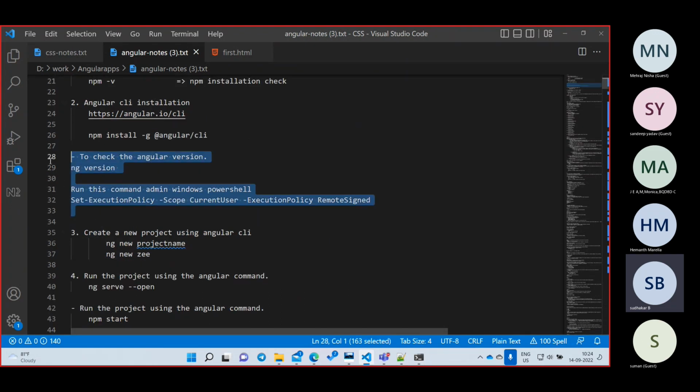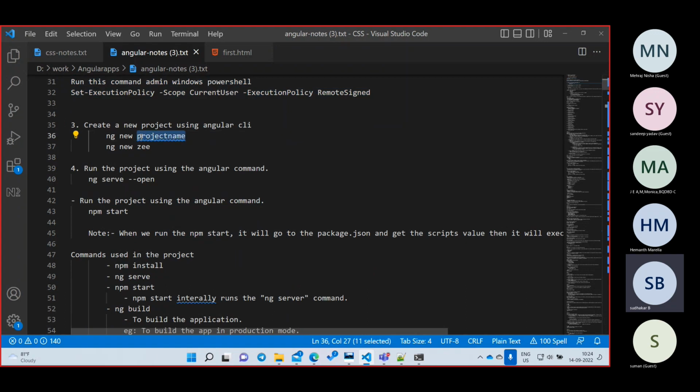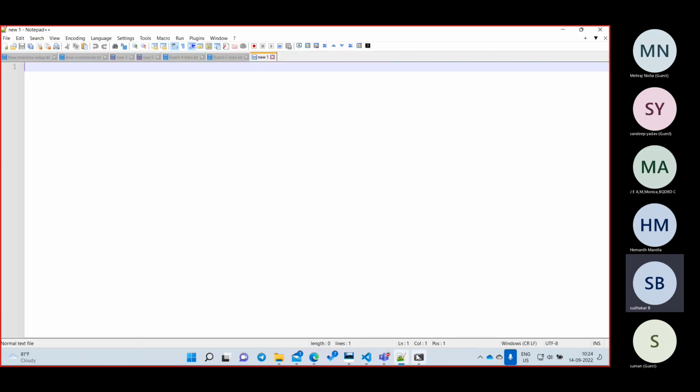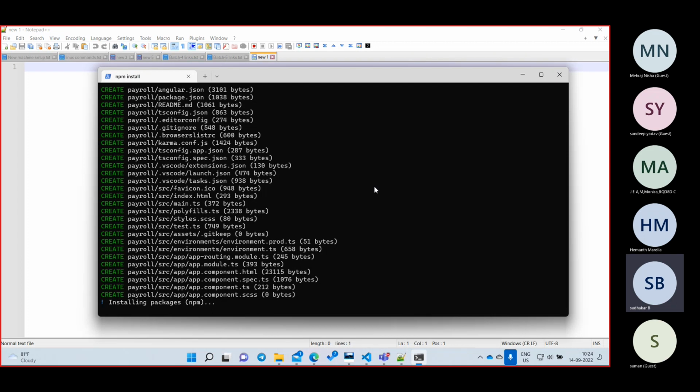Now you have done this one. Now we have created a project with ng new project name. What is our project name? Payroll. Now let us finish it and we'll see the next step. What it is trying to do is create one project and create all the libraries from npm.